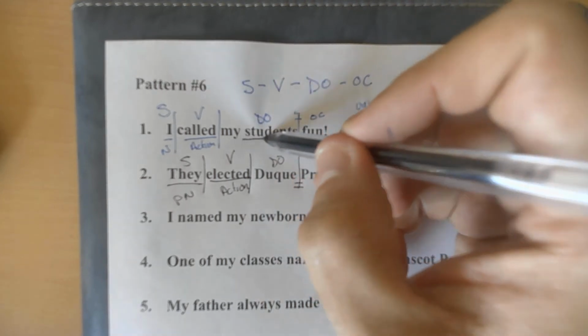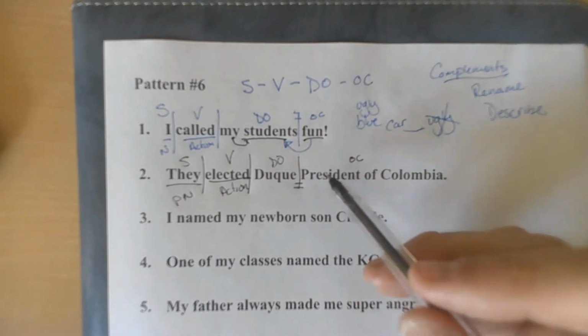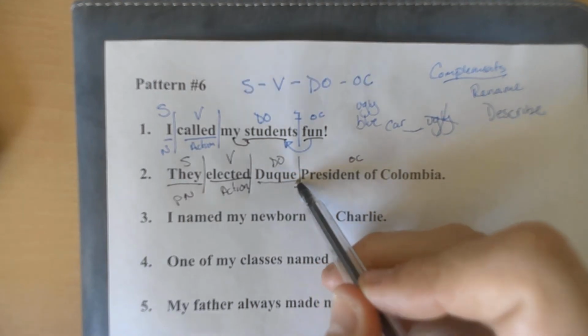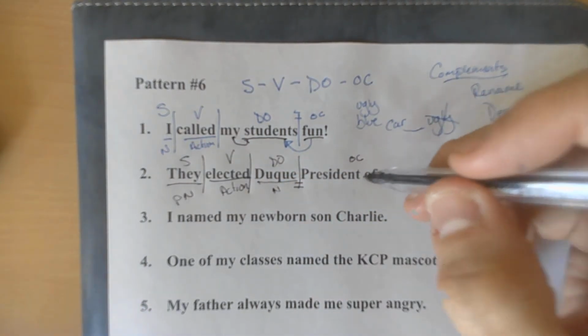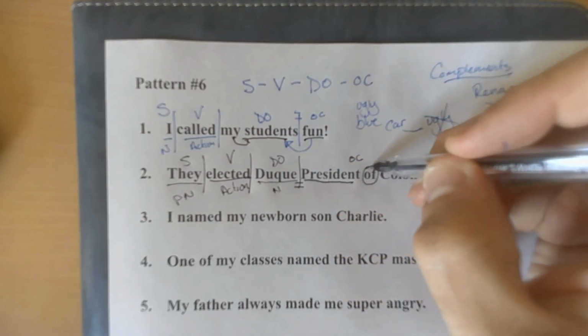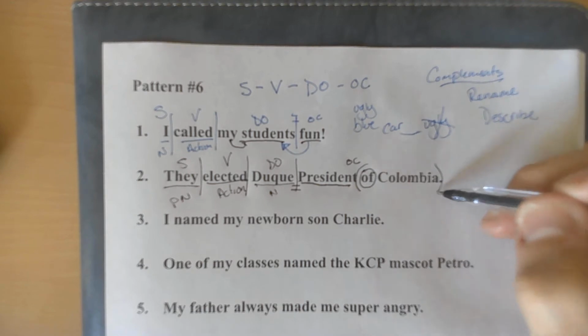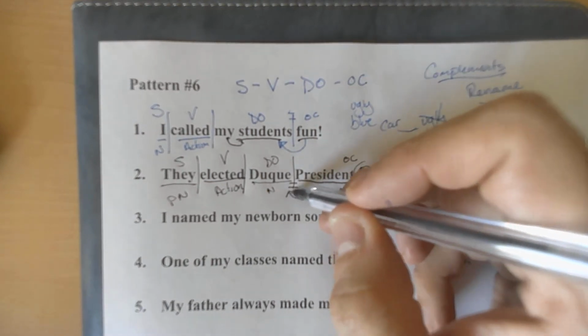So up top, students, because my works off of students, fun. However, Duque is a noun. And president of Colombia, president technically is the word, because this is a prep phrase. And this all works off of Duque.